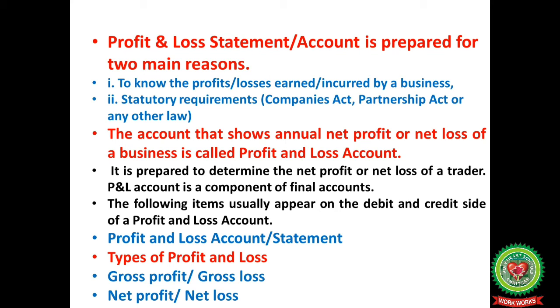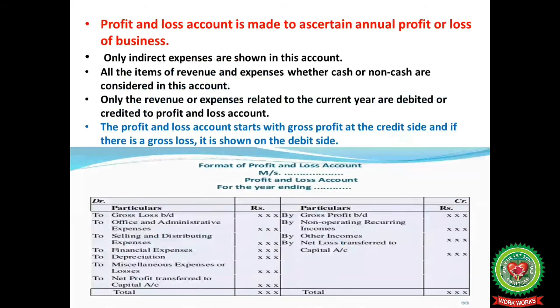In profit and loss account or profit and loss statement, we have two types of profit and loss. Either we can have gross profit or gross loss, and we also ascertain net profit or net loss. Profit and loss account is made to ascertain annual profit or loss of a business. Here only indirect expenses are shown in this account. All the items of revenue and expenses, whether cash or non-cash, are considered in this account. Only the revenue or expenses related to the current year are debited or credited to profit and loss account. Profit and loss account starts with gross profit at the credit side, and if there is gross loss, it is shown on the debit side.